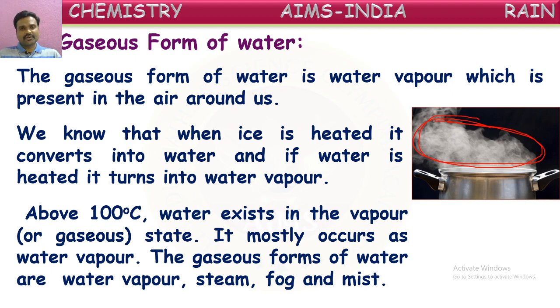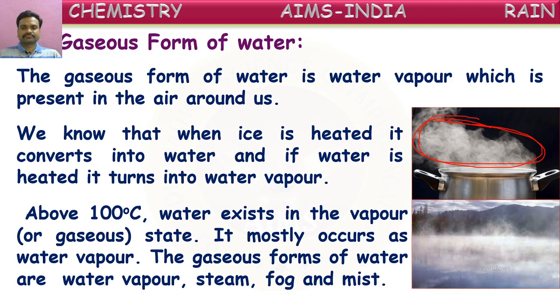How many states of water are there, children? Three states. What are those? Solid form ice, liquid form water, gaseous form water vapor or steam. So these are the three states of water. See here, this is in the early morning, so you can see some mist or fog. In villages we can mostly observe this. So this is a gaseous form of water.